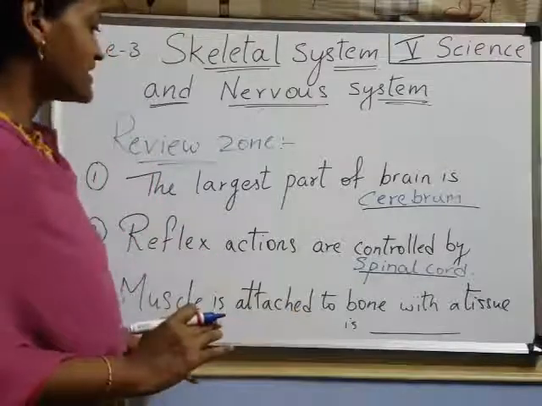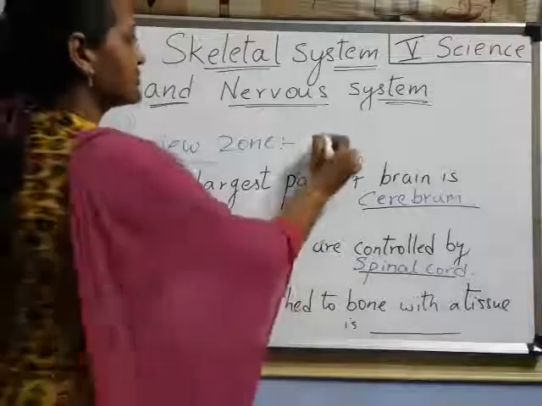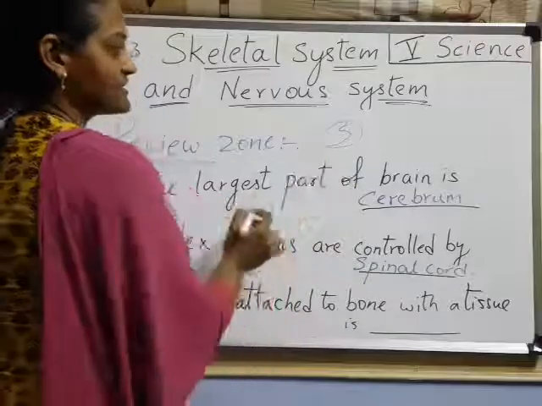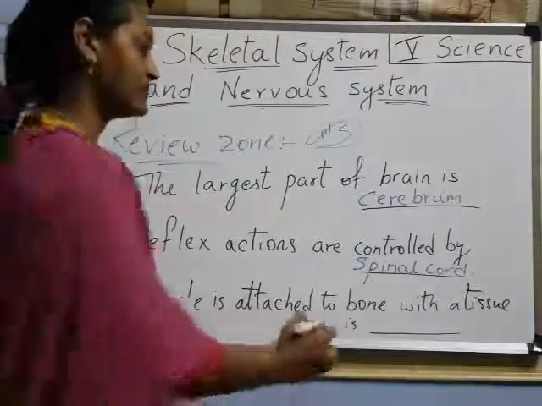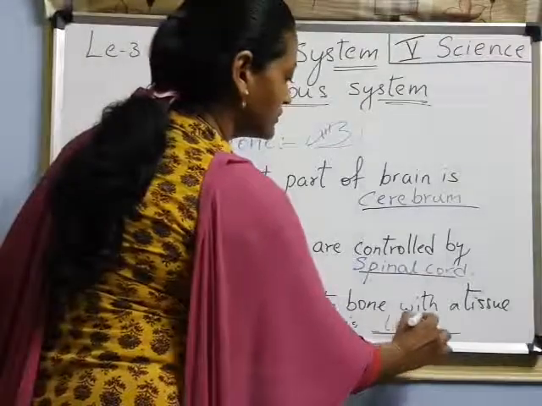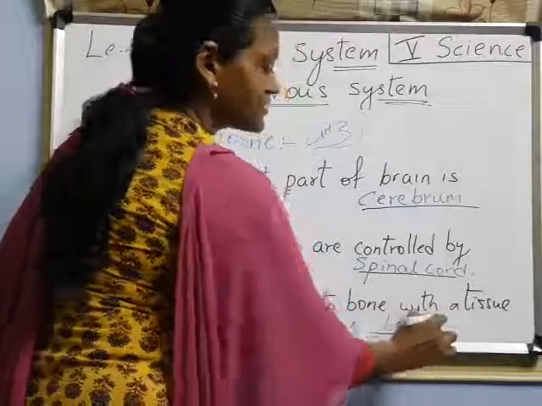Next, muscle is attached to the bone. Suppose this is the bone. Around it muscle is there. Those 2 are connected with a tough tissue. What is the tissue? What we call tendon. Okay, children, have you understood up to here?